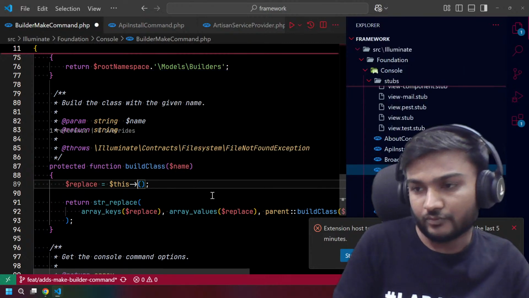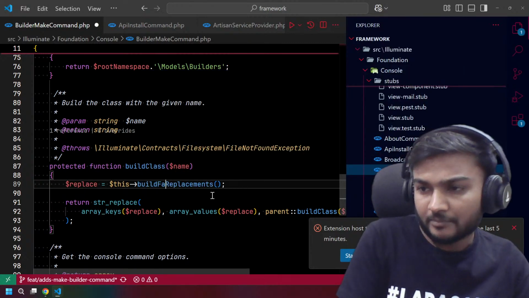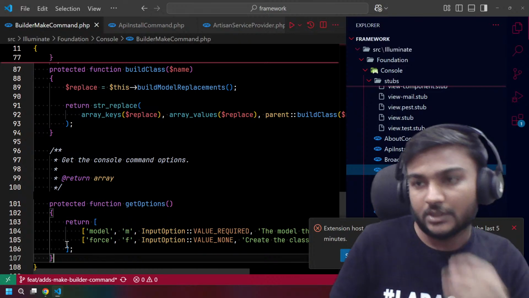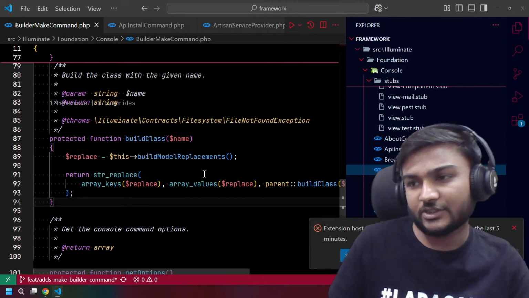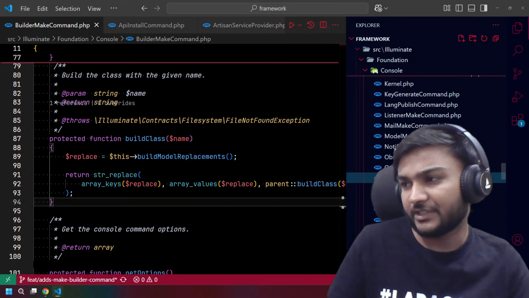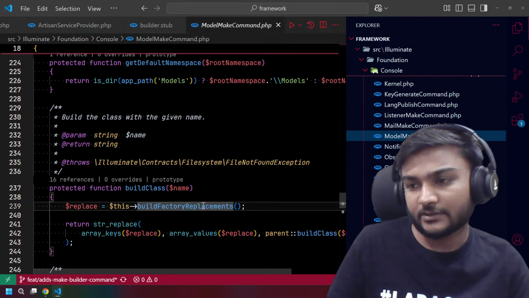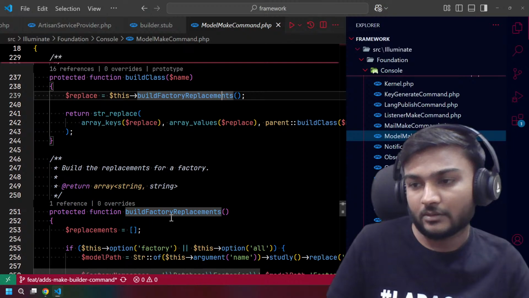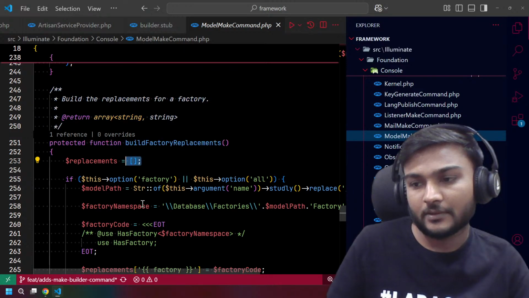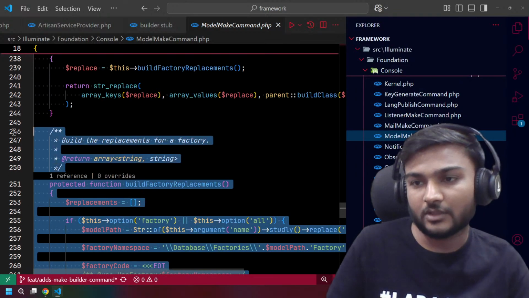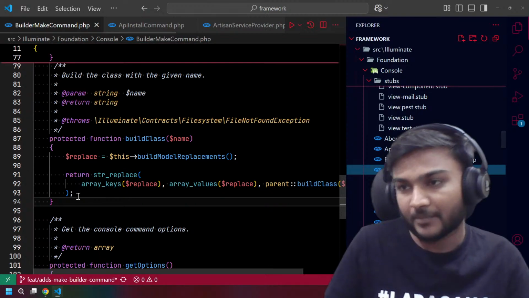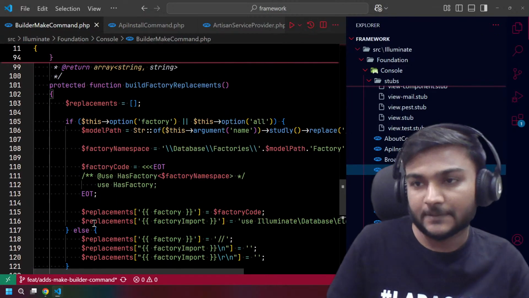So what we can do is we just say build a model replacement, right? We actually need a protected or private method. Let's see what we did in the previous stuff. Yeah, it is a protected method, right? Let's just copy this all, and we can just remove whatever we don't need, to save more time, and put this over here.